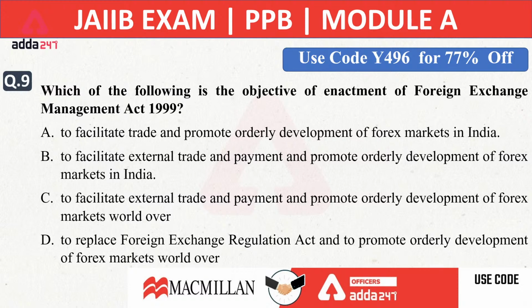Devash is saying D, Munni is saying D. Ananta saying B, Gitanjali saying B. Srikanth saying D. SK is also saying D. So D and B, we are getting two options.